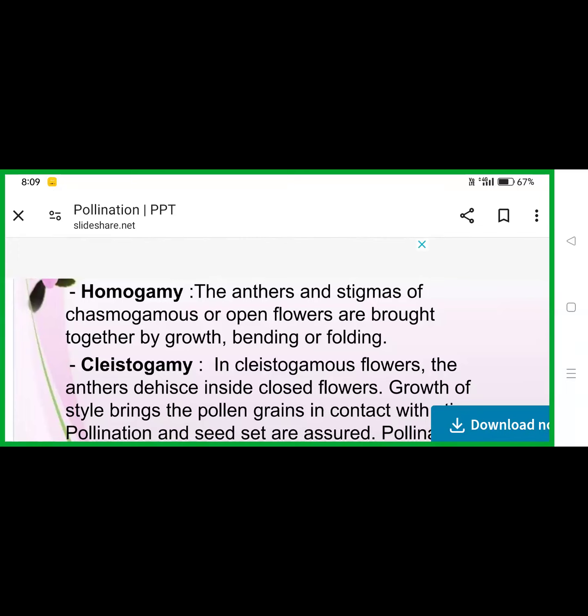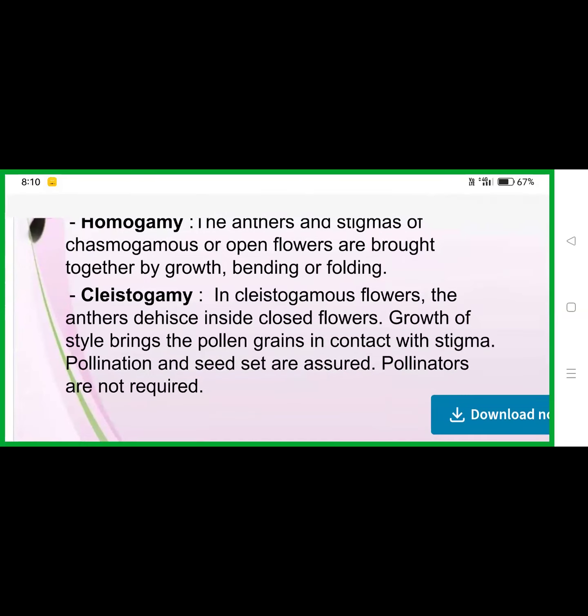Have you all understood? Self-pollinated bisexual flowers show these two adaptations for self-pollination: homogamy and cleistogamy. What is cleistogamy? Production of flowers which never open is known as cleistogamy. In such flowers, self-pollination is carried out within closed flower buds. The flower never opens as it develops.